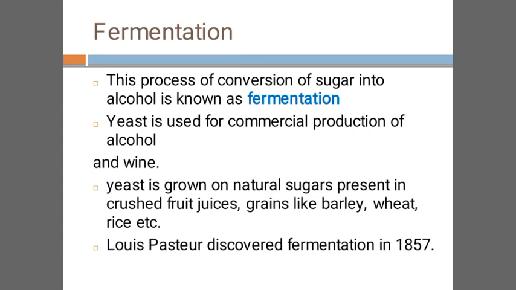It was discovered by Louis Pasteur in 1857. Yeast is used for the commercial production of alcohol and wine. Alcohol, wine, all these are produced by the fermentation process, and yeast is used for that purpose. Yeast is grown on natural sugars present in crushed fruit juices, grains like barley, wheat, rice, etc., and alcohol will be produced. So this is a commercial, industrial use, isn't it? Fruit juices or barley juice or rice, wheat, all will be used because they all contain different kinds of sugars. So they all will be used for making alcohol.